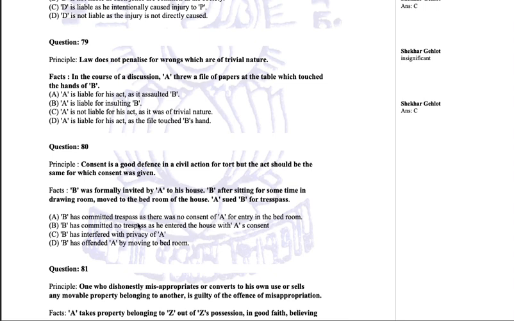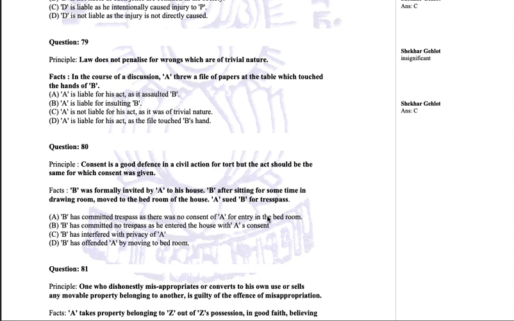So B has committed trespass as there was no consent of A for the entry in the bedroom. Yes, there was no consent for the guest to enter into the bedroom. B has committed no trespass as he entered in the house with A's consent. Yes, this is also okay. B has interfered with the privacy of A. Yes, he has done it. B has offended A by moving to the bedroom. Yes, he has done it. This is correct.